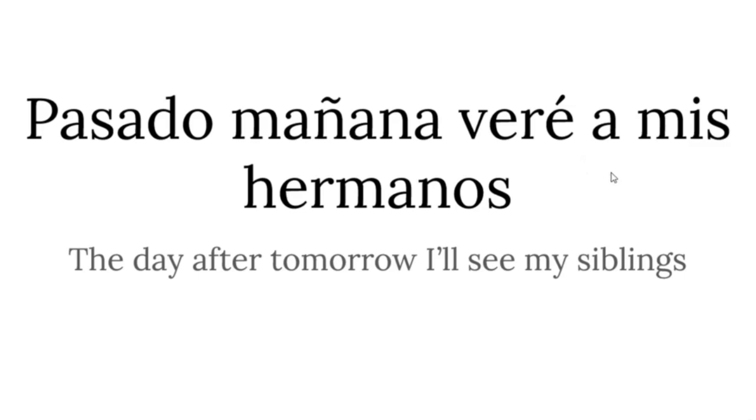Veré a mi madre, etc. So, remember with the verb ver, if you have to refer it to someone, ver a mi padre, or ver a mi perro, etc. To see my mom, to see my dad, to see my dog, you always have to use the A.